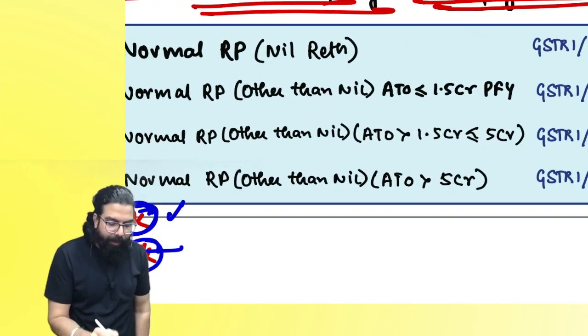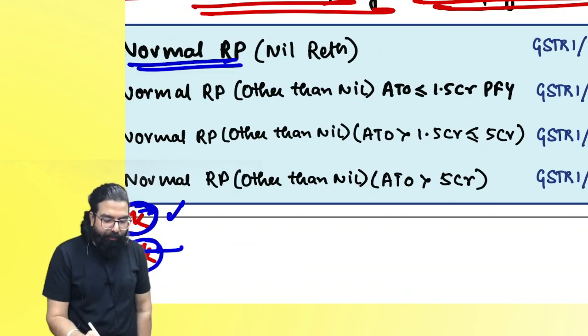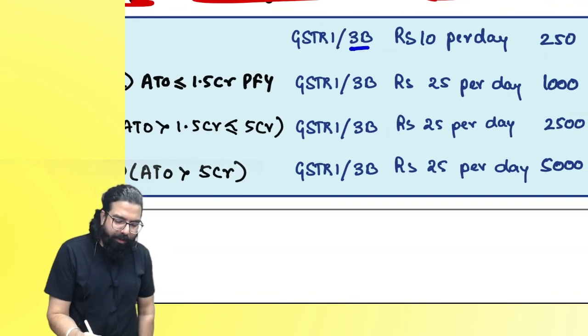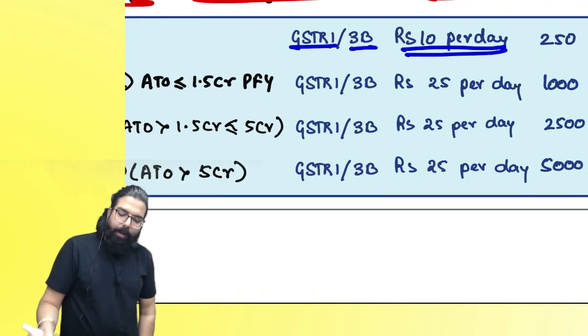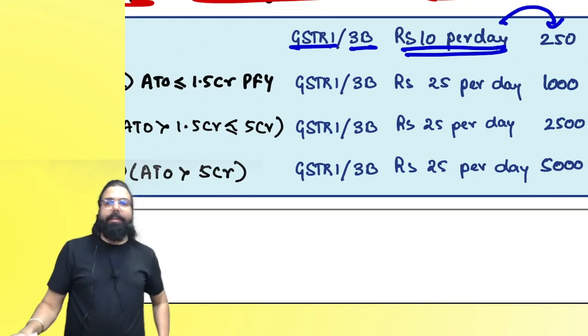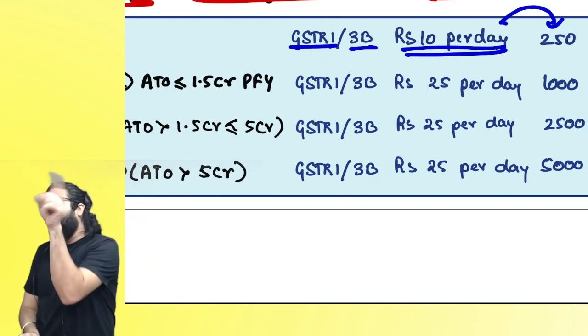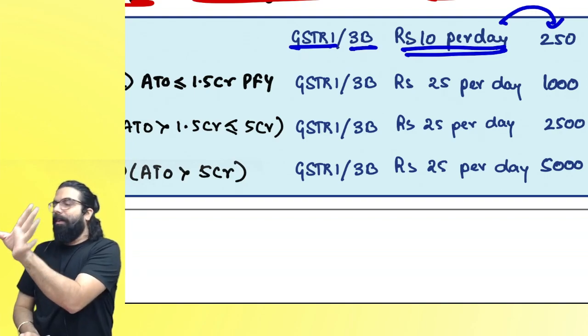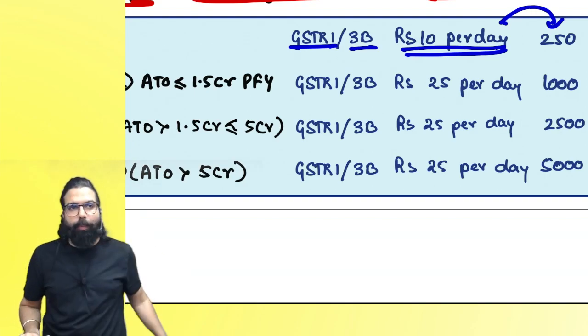Listen to me very carefully. If you are a normal registered person and you are filing nil return, how much is GSTR 1 or GSTR 3B? How much per day? 10 rupees, but 5,000 is now reduced to how much? 250 rupees. So 250 under CGST, 250 under SGST, I'll not tell again and again, remember 250 rupees. Can I go ahead, everyone?